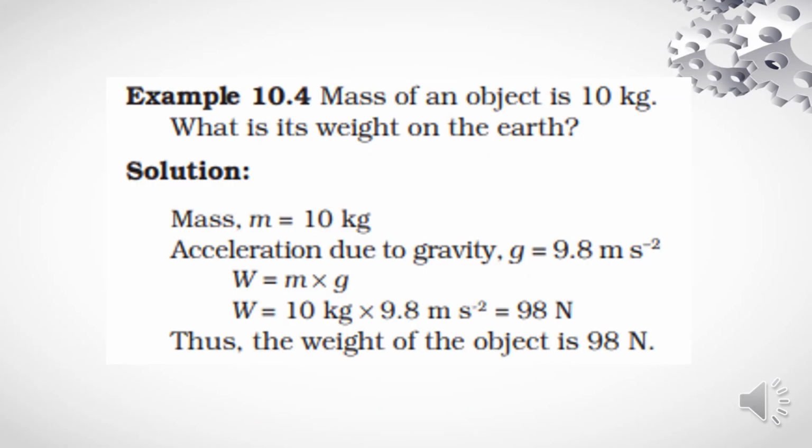Example 10.4. Mass of an object is 10 kg. What is its weight on the earth? You know, mass is equal to 10 kg and acceleration due to gravity g is equal to 9.8 meter per second square. That means weight is equal to mass into acceleration due to gravity. If you substitute the values, you will get 98 Newton. Thus, the weight of the object is 98 Newton.